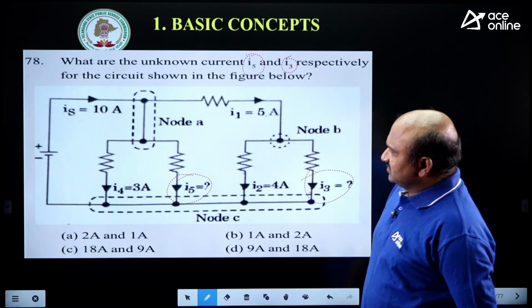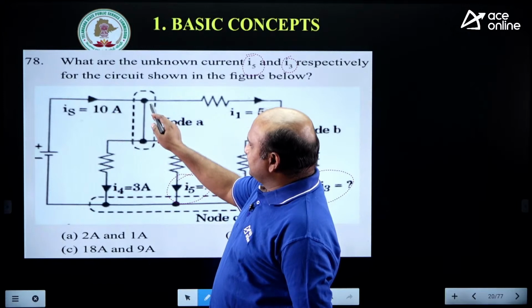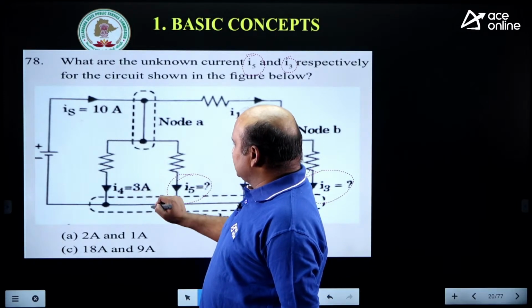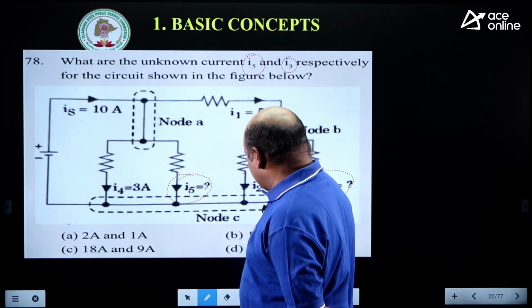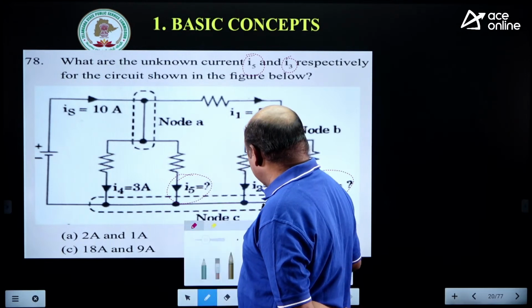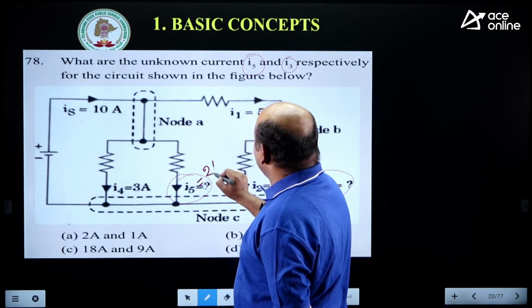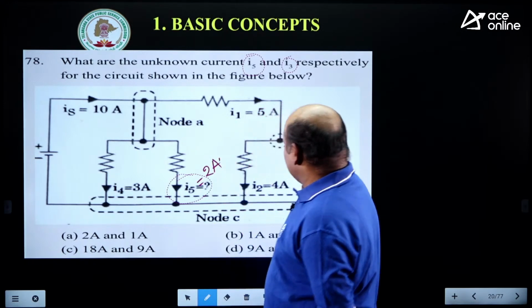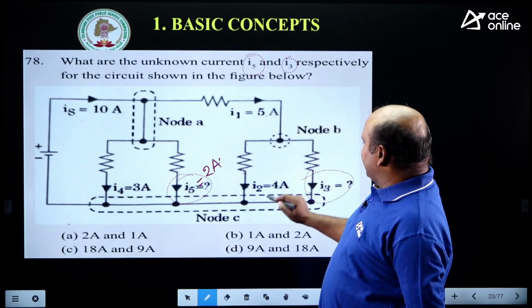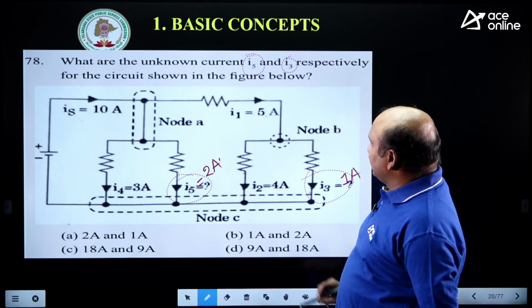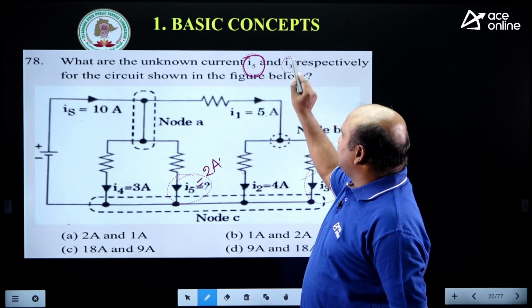Tell me this. How much current? 10 amperes is entering and 5 amperes is leaving. I4 is equal to 3. Then I5 is equal to what? 2 amperes. Very good. I5 is equal to 2 amperes. And here 5 amperes, out of that 4, and I3 is equal to what? 1 ampere.